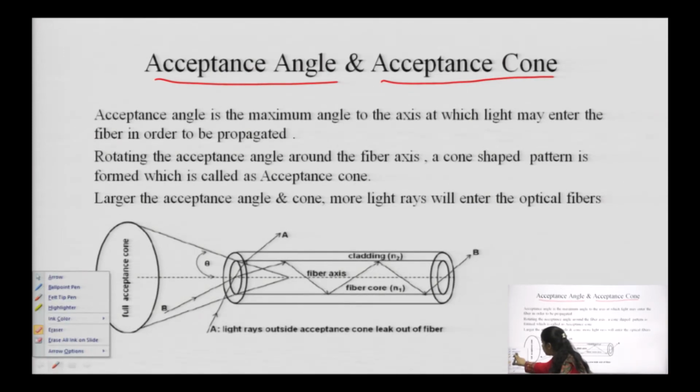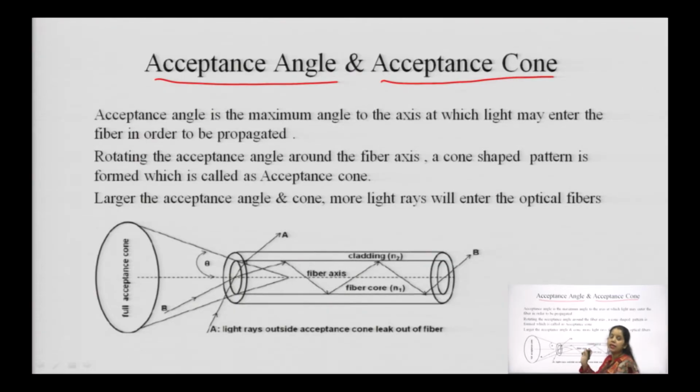But what happens exactly? Before entering the core, the light ray has to come through the air also. So here we are considering that parameter also. So what is the acceptance angle? When a light ray travels through air and is incident on the core, what should be the maximum angle to the axis, and that is called the acceptance angle, so that the incident ray will propagate.